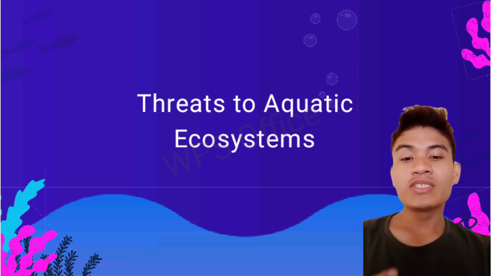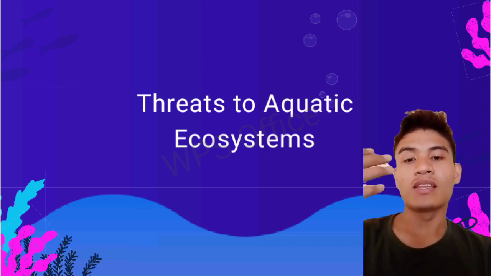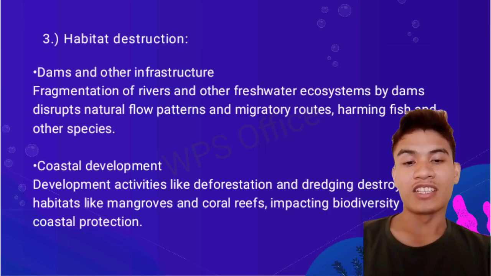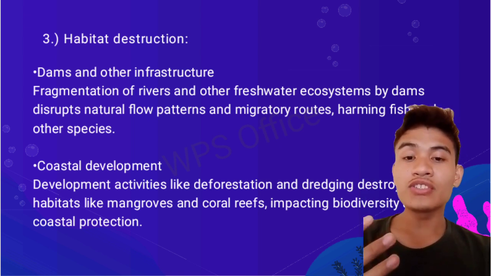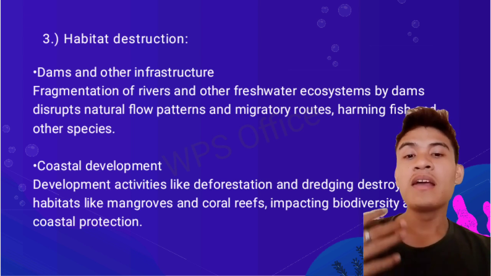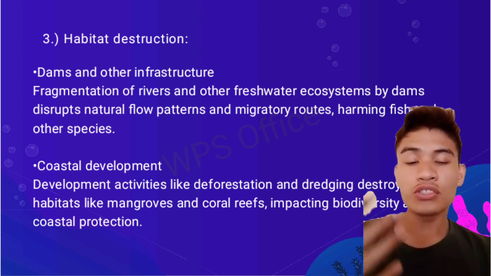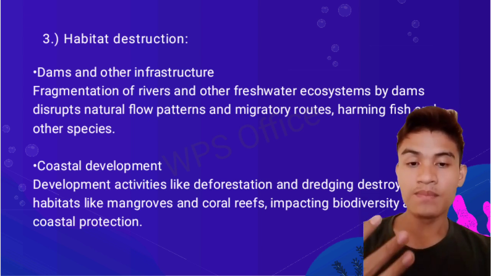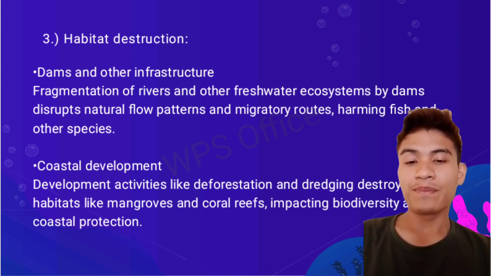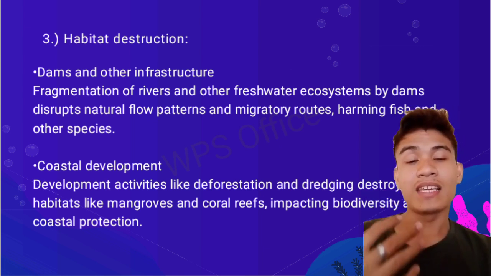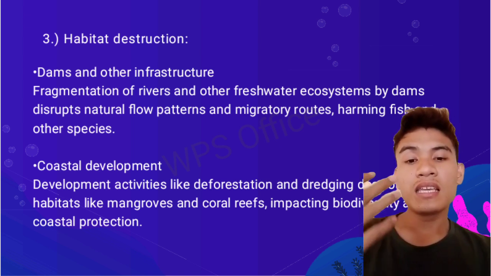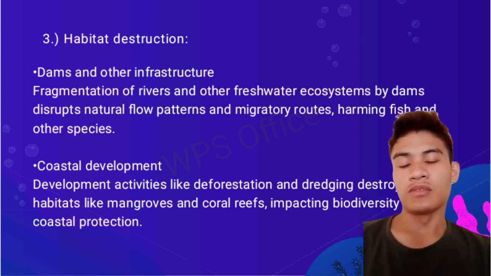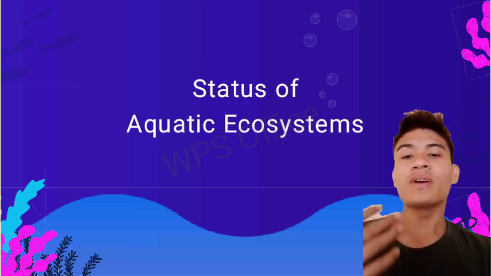Hi, I'm Eugene Vivaco. My topic is the continuation to threats of aquatic ecosystems. The next threat is habitat destruction. There are two subtopics of habitat destruction. First is dams and infrastructure. These can disrupt natural flow patterns and migratory routes, which also harms fishes and other species. The next is coastal development. Activities like deforestation and dredging destroy critical habitats like mangroves and coral reefs, impacting the biodiversity and the coastal protection.